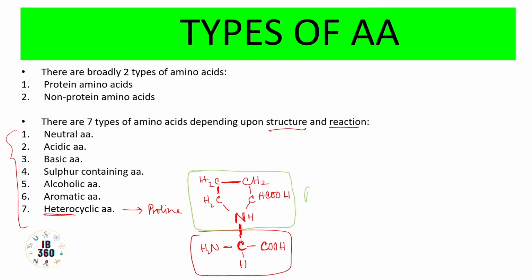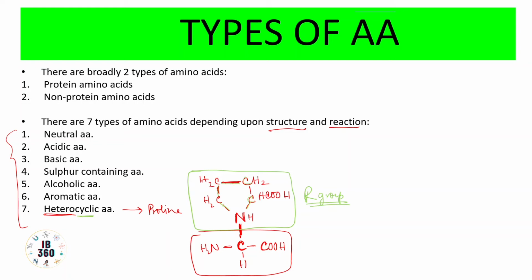As I was mentioning, cyclic means it will have a cyclic structure, and the various corners of the cycle will have different atoms. It is obviously a pentagon, with 5 sides and 5 corners. 4 corners have carbon, but the 5th corner has nitrogen.